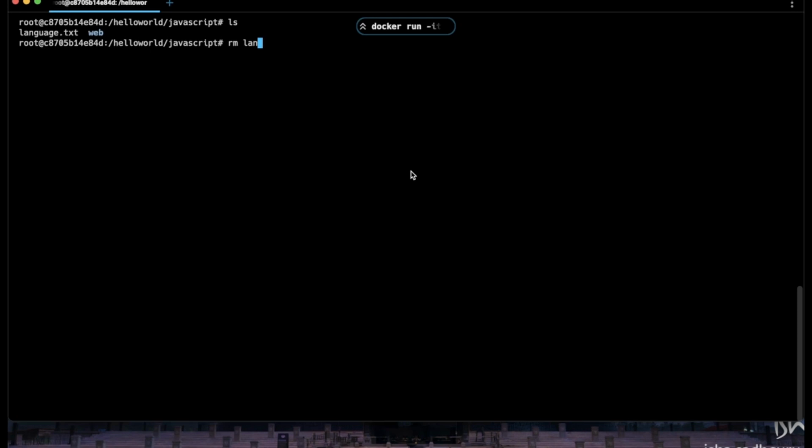To do that, rm is basically used to remove, to delete the file. So rm space language.txt, and when we hit enter and list the directory, we are not able to see language.txt anymore, right? So we have successfully removed the file. Yeah, so this is how we do it.